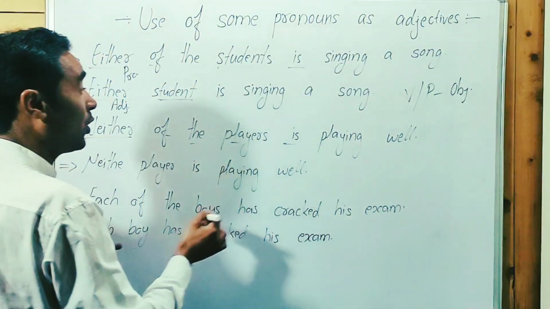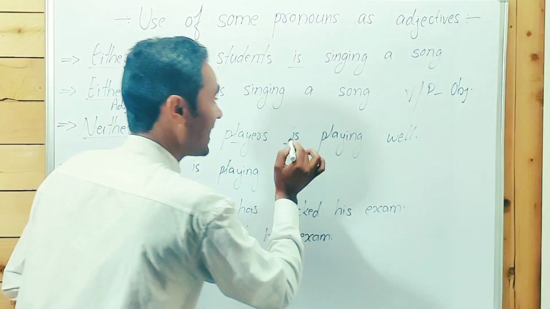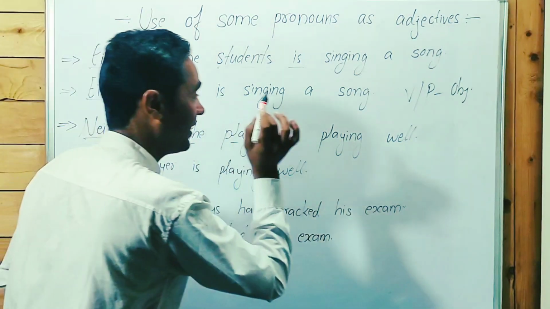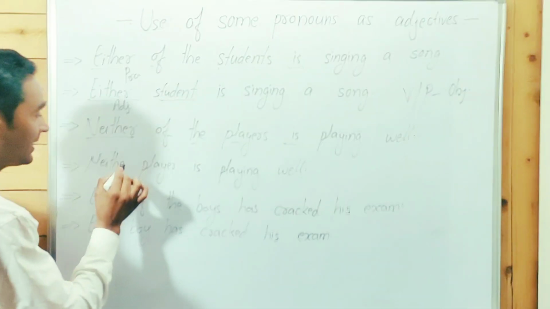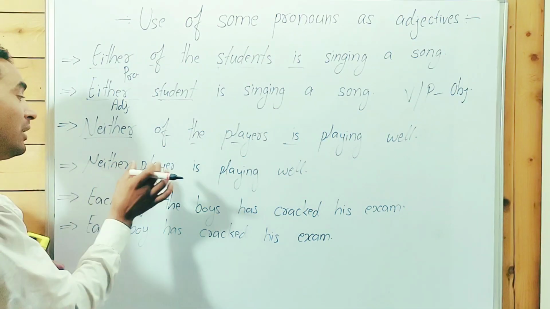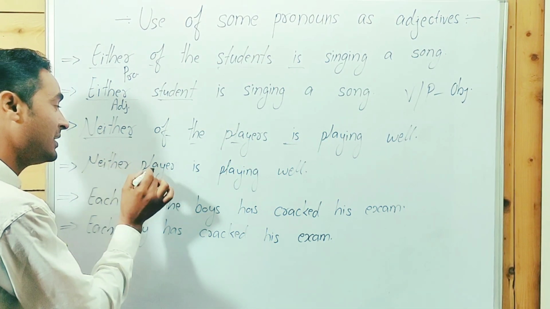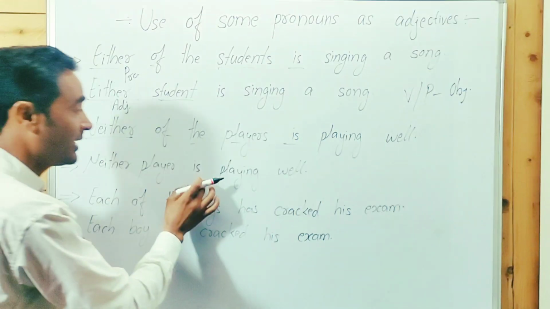That's why we don't say "neither of the players are playing well." No, neither of the players is playing well. Here, neither player is singular, like either, singular: is playing well.